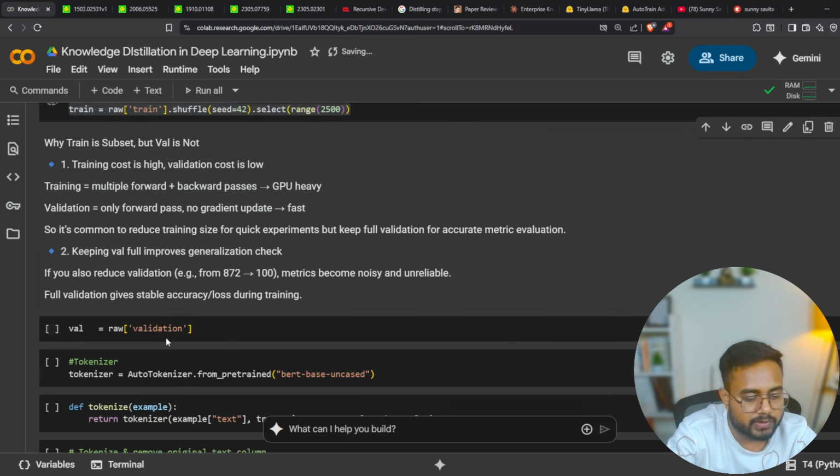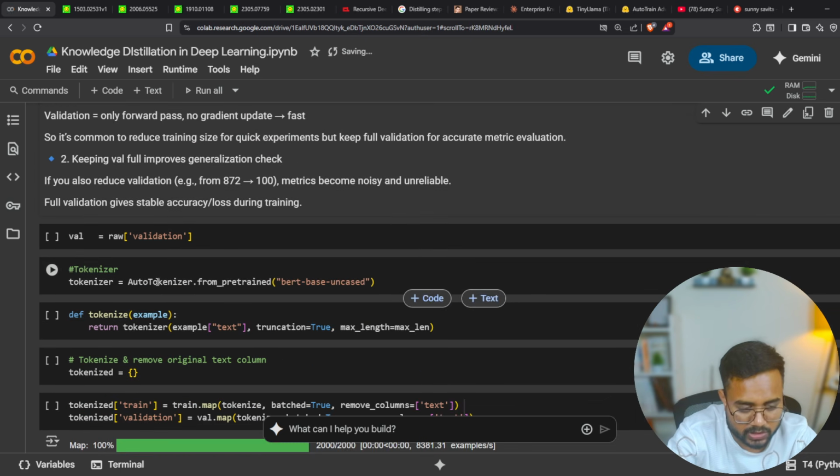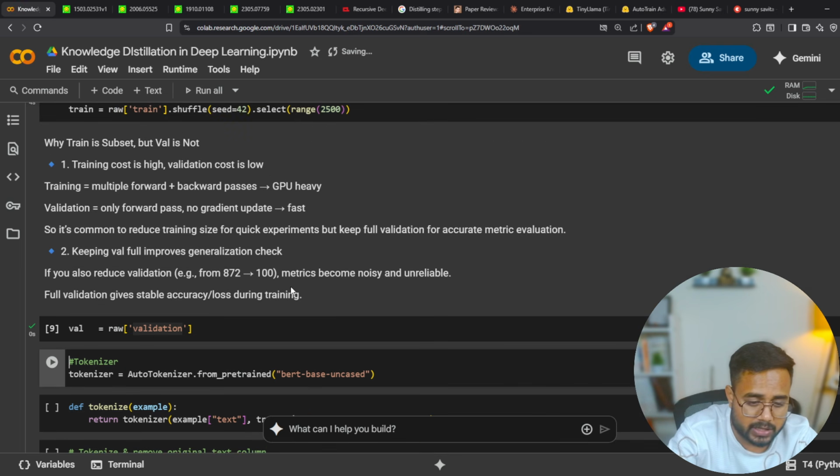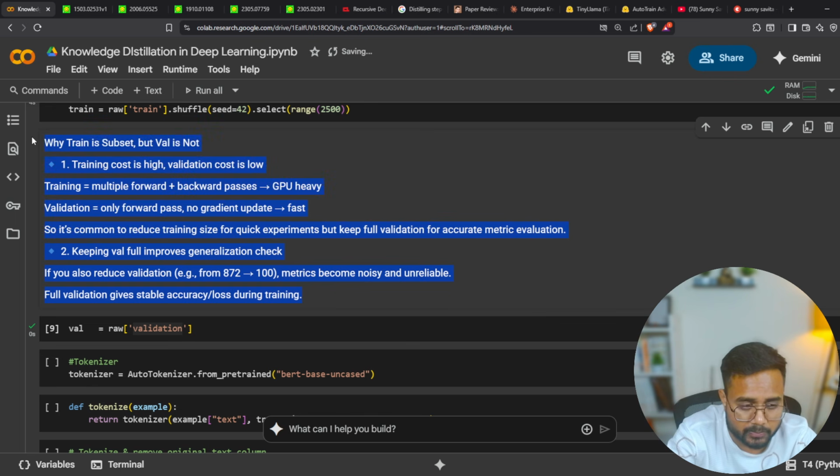Now for the validation also, we'll take our data. For the validation, we can take the entire data, and here I've written the explanation of why we are doing it. Why is train a subset but validation is not? Training cost is high, validation cost is low. Training takes much time on top of huge data, and the GPU cost is also going to be very huge.